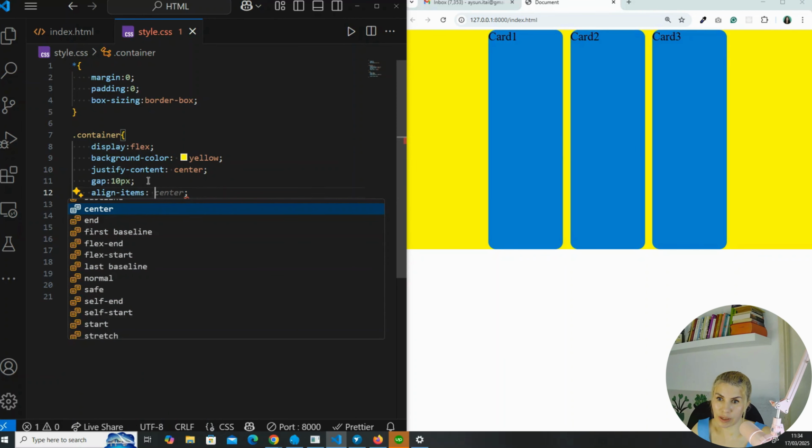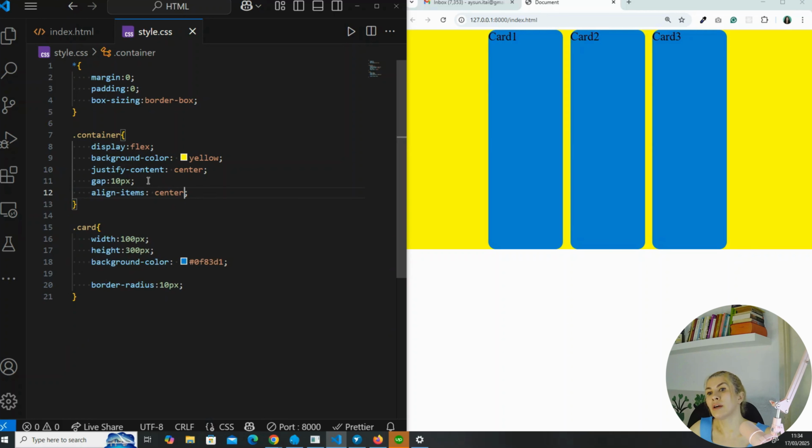If I want to center all the items in the y direction, it makes sense that I will just set align items to center, but nothing is working. Why? Because right now all the flex children are taking the entire space of the container in the perpendicular direction, in the y direction. There is no extra space to center them, correct?